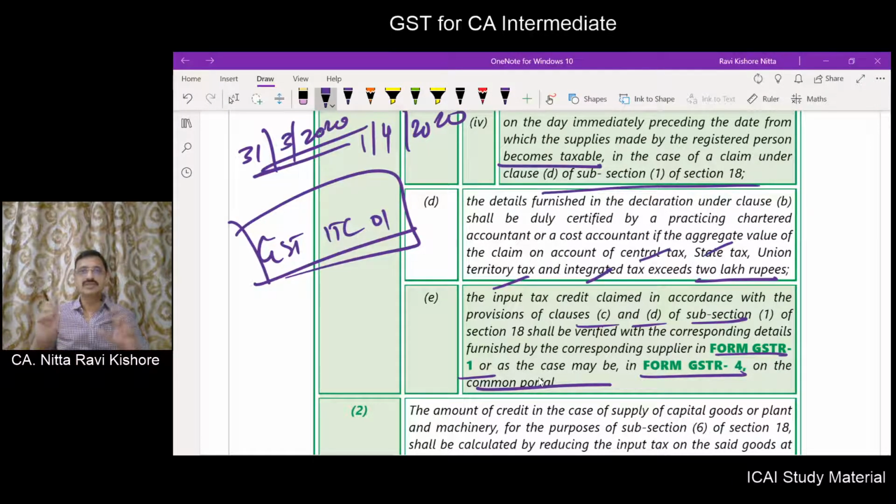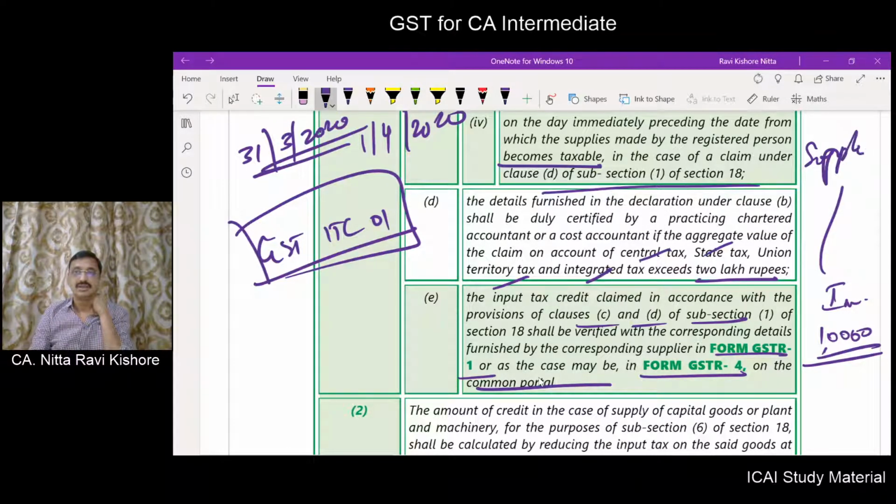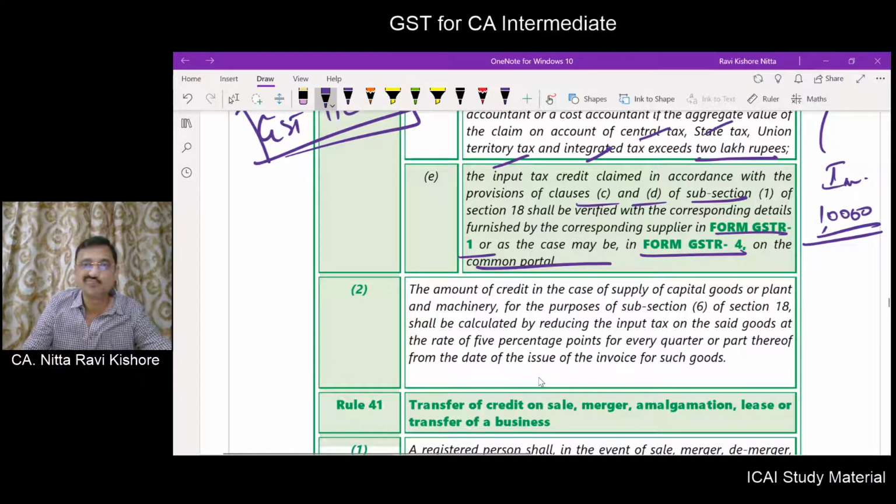Okay, so this fellow has made the claim, but what has to be done is to check whether the claim is correct or not. This fellow has claimed that in a particular invoice some 10,000 is available as credit. How did this fellow get the invoice? From the supplier. Now you have to check the supplier's GSTR 1 to see whether this claim is correct or not.